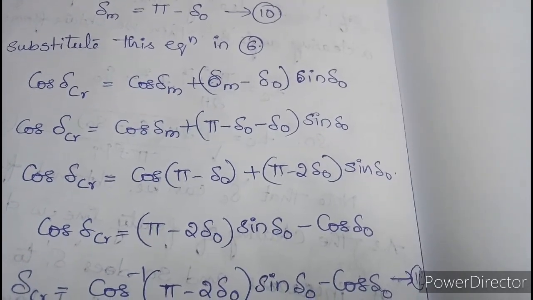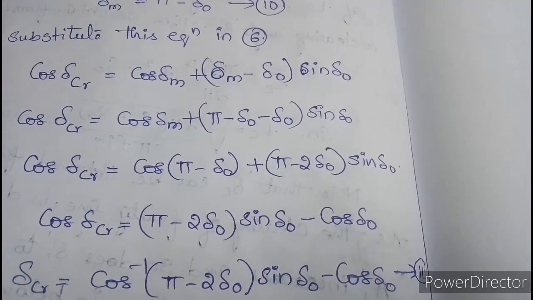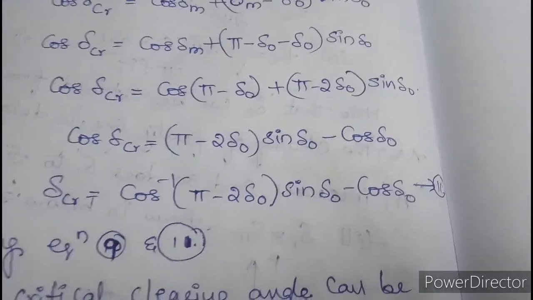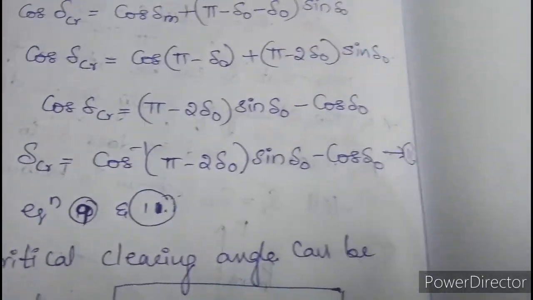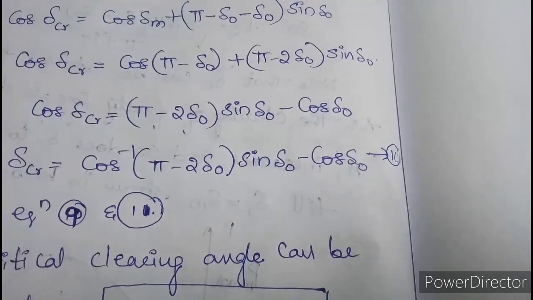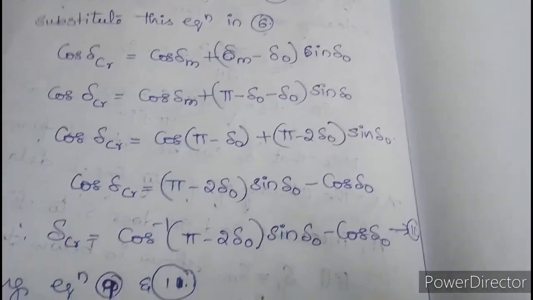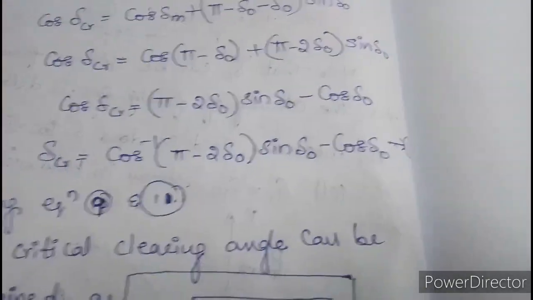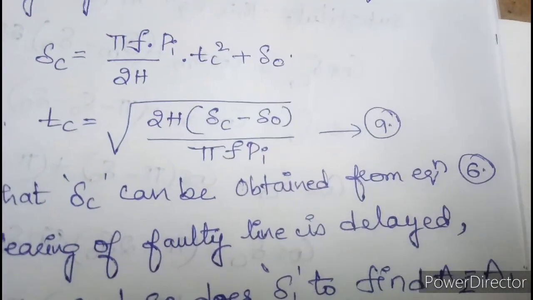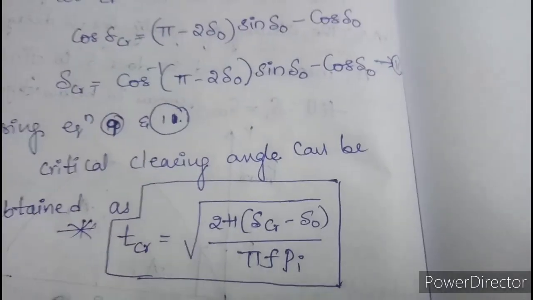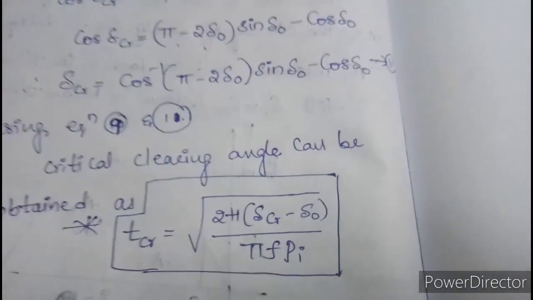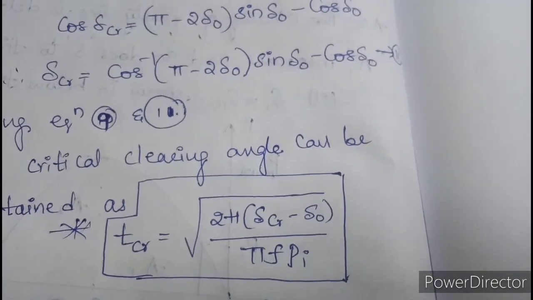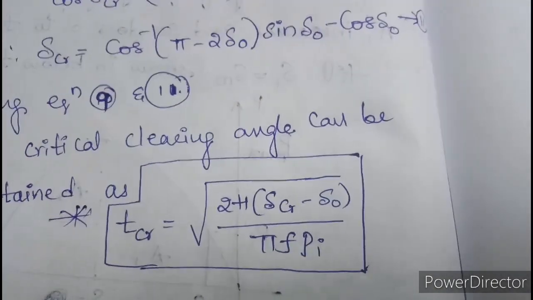Now for finding the critical clearing angle, we represent the maximum load angle delta m as pi minus delta naught. Substituting this in the previous equation 6 and simplifying, we get delta cr, which is the critical clearing angle. We can say delta cr equals cos inverse of pi minus 2 delta naught into sin delta naught minus cos delta naught.